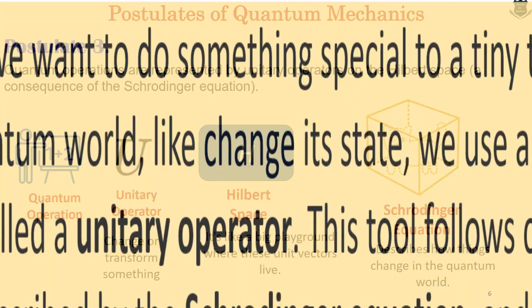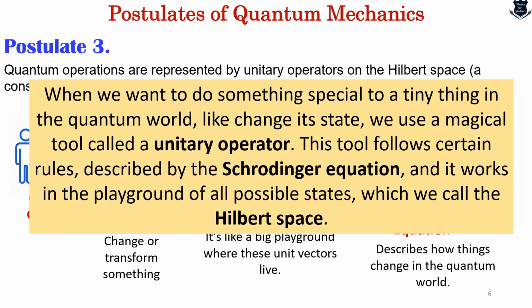So can we put it together? Here it is. What we want to do is something special to those tiny things in the quantum world, like change of its state. We use a magical tool called a unitary operator. This tool follows certain rules described by the Schrödinger equation, and it works in the playground of all possible states, and this playground is known as the Hilbert space.